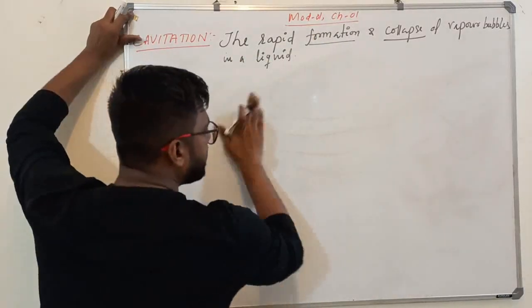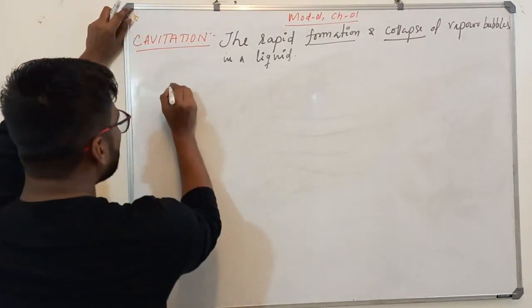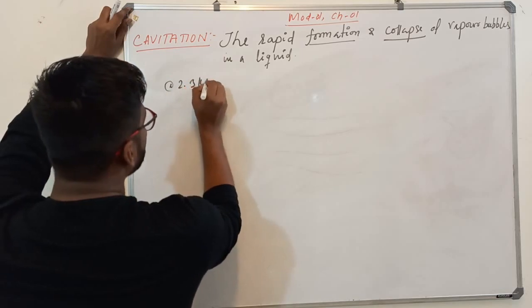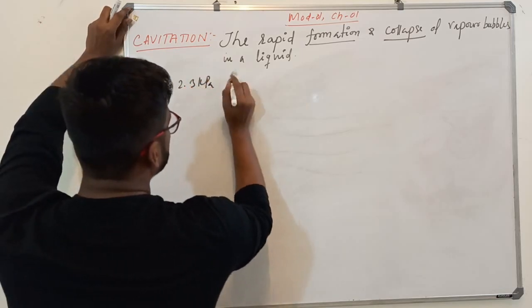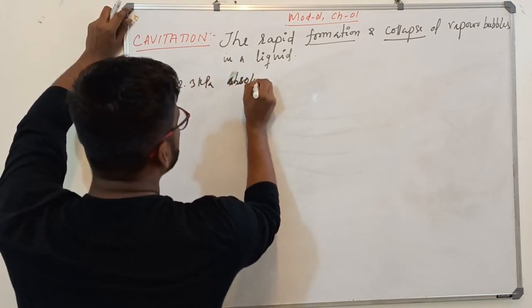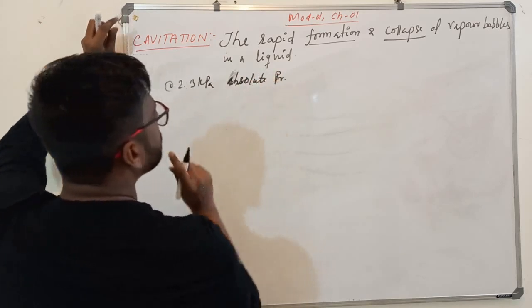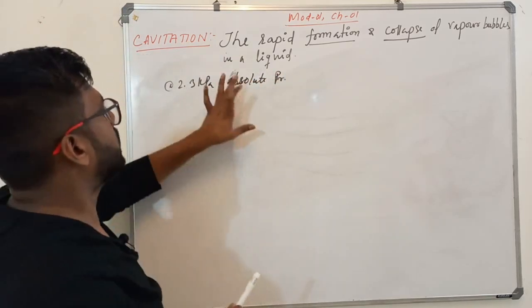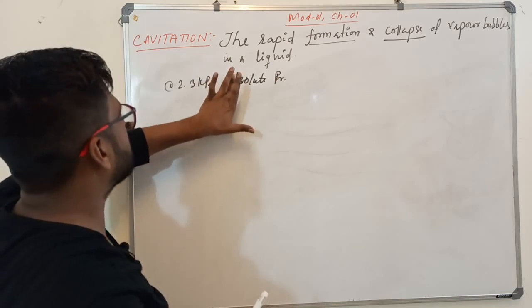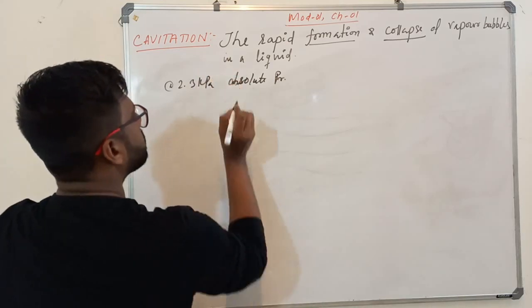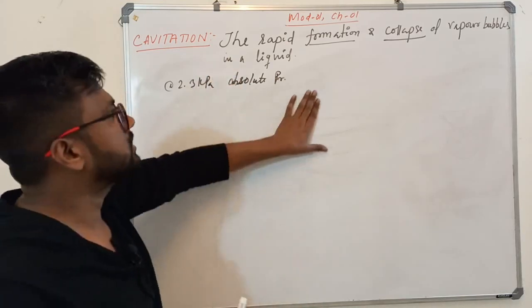So let's study how this happens. At 2.3 kilopascal absolute pressure. Sir, what is absolute pressure? These things we'll study in our module 1, chapter 2. What is absolute pressure? What is gauge pressure? What is atmospheric pressure? These all things we'll study in chapter 2.